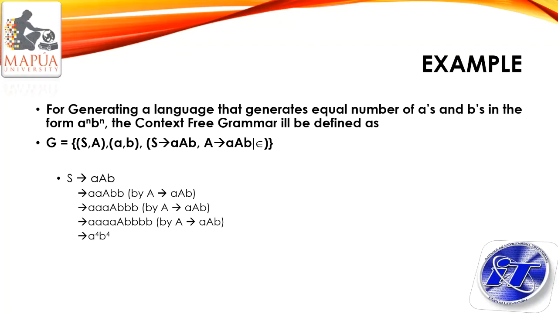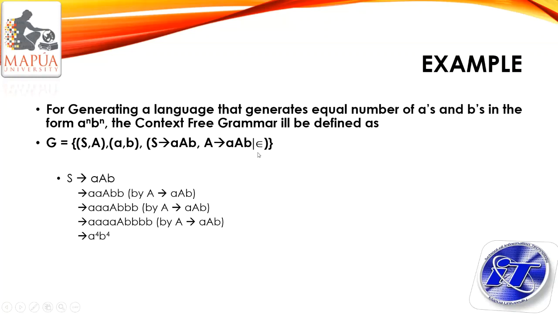With the production rule, the start symbol yields small a, capital A, and small b. This could not be considered as either left or right linear, because we have a terminal symbol on both sides. So this is the difference from the regular grammar.